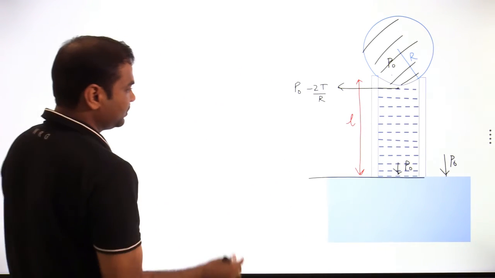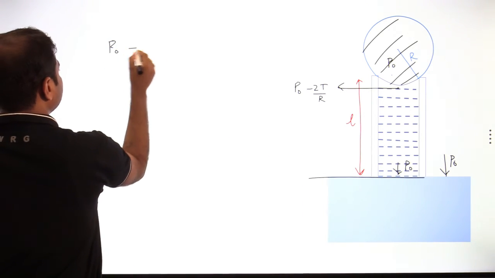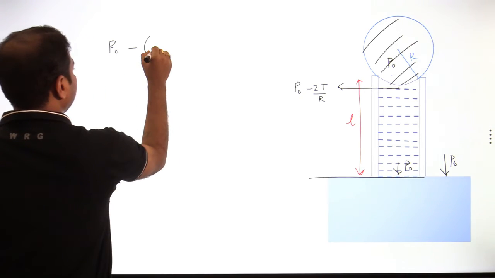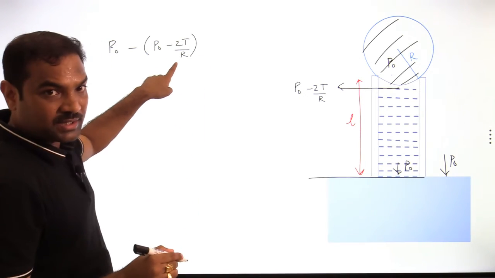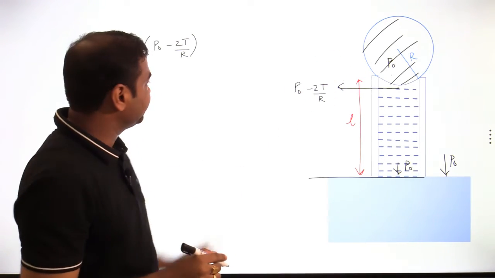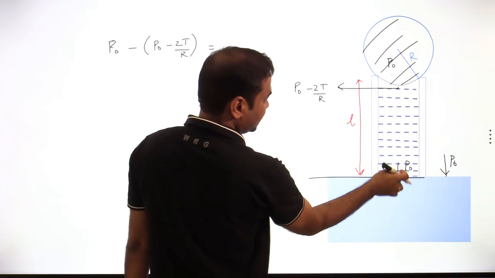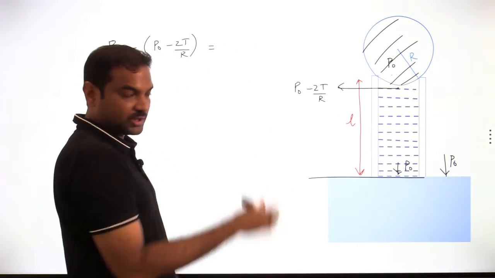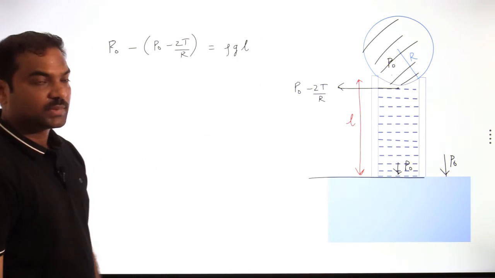What is the pressure difference between those two points? P naught is the pressure, minus, what is the pressure over here? P naught minus 2T by capital R. Here R is not the radius of the capillary, it is the radius of curvature or radius of the meniscus. This is equal to the vertical pressure difference, higher pressure minus lower pressure, which I can write as rho g L. Clear?